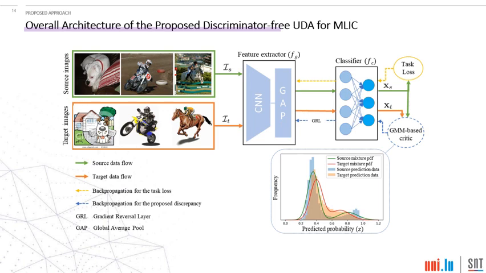The CNN-based feature extractor receives the images from both source and target domain to generate the discriminative image features. The classifier performs two actions simultaneously of classification and domain discrimination. When acting as a classifier, it aims to correctly classify the source samples using a supervised task loss, and when acting as a discriminator, it computes the proposed GMM-based discrepancy to implicitly minimize the domain gap between source and target domains.